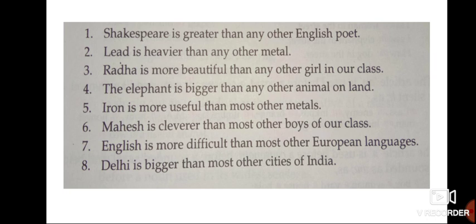Radha is more beautiful than any other girl in our class. The elephant is bigger than any other animal on land. Iron is more useful than most other metals. Mahesh is cleverer than most other boys of our class. English is more difficult than most other European languages. Delhi is bigger than most other cities of India.